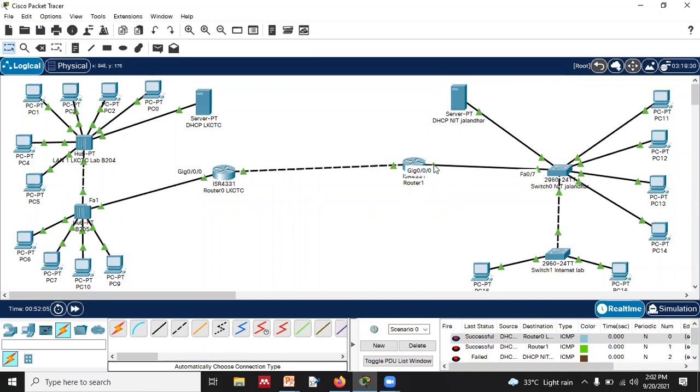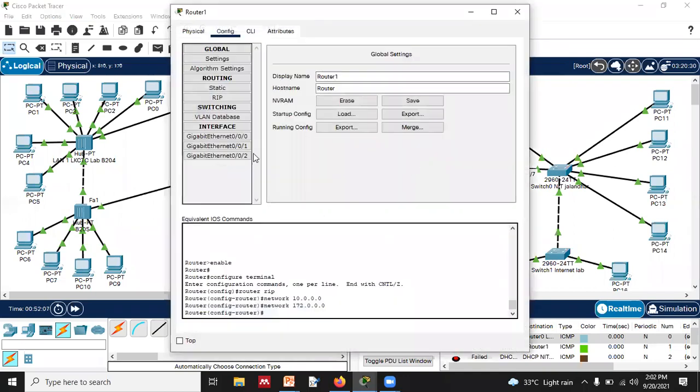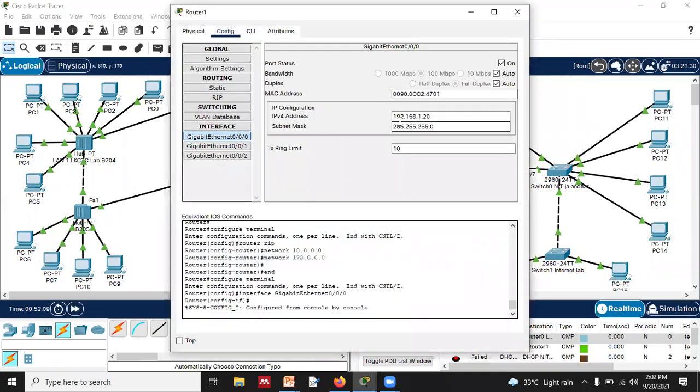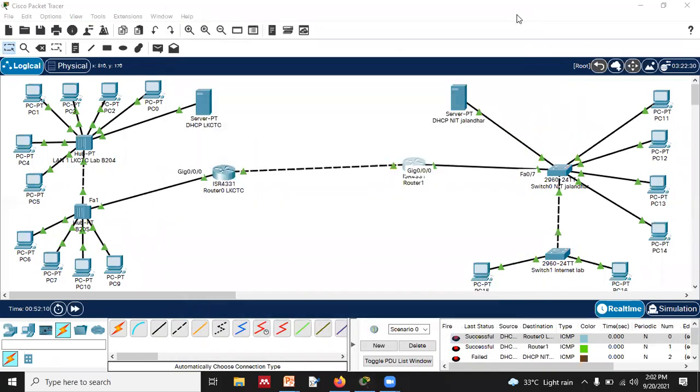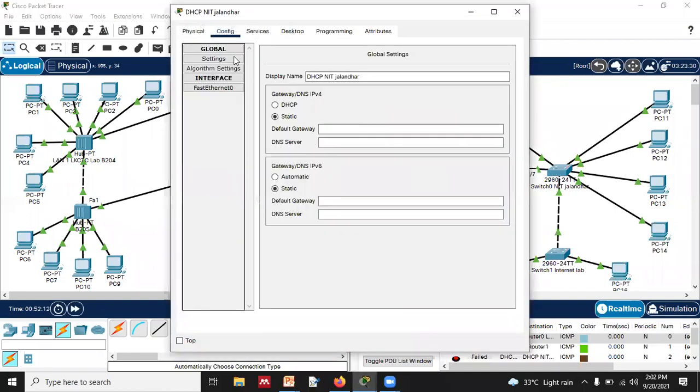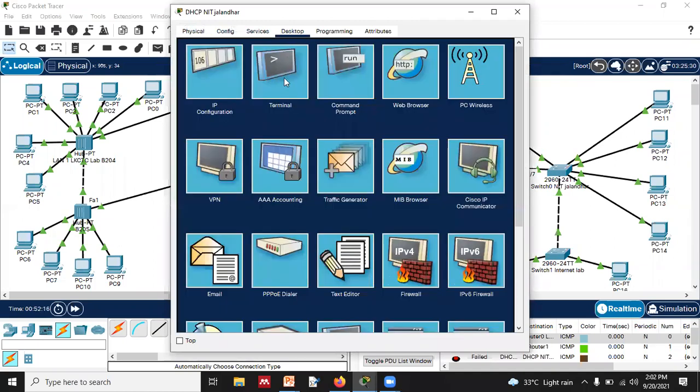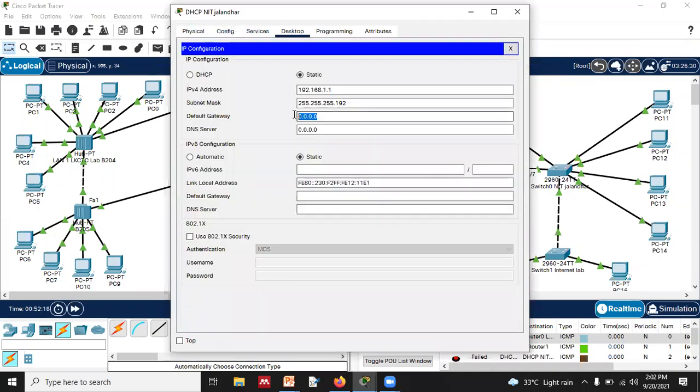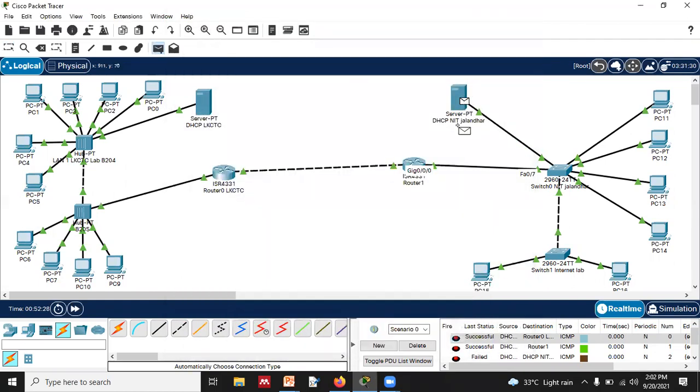So for this, what is the gateway we have given? 192.168.1.20. So let's set the gateway. How much is it? 192.168.1.20. Let's check it out, whether we are able to reach or not.